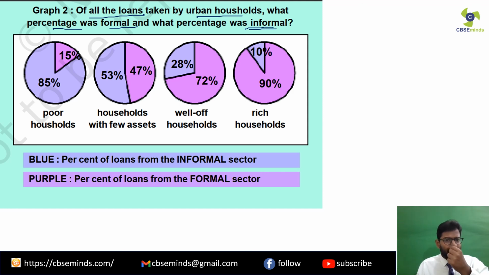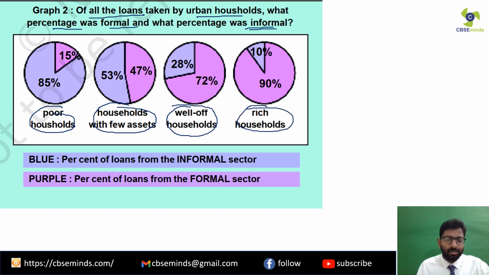This graph is showing very important information. This is the poor households. These are the households with few assets. These are well-off households, and these are the rich households. In the blue, you have the percent of loans from the informal sector, and the purple shows the percent of loans from the formal sector.